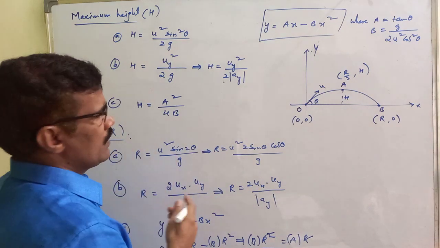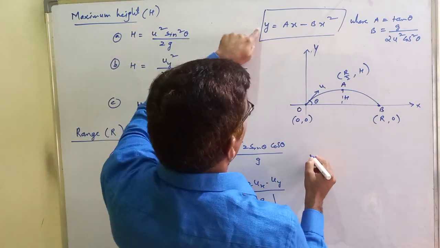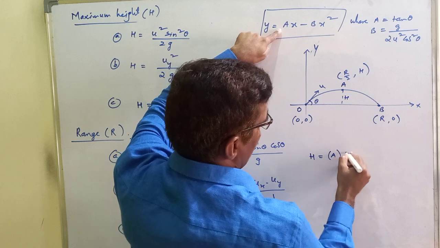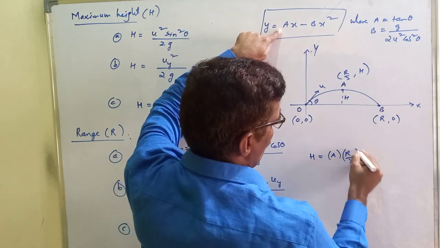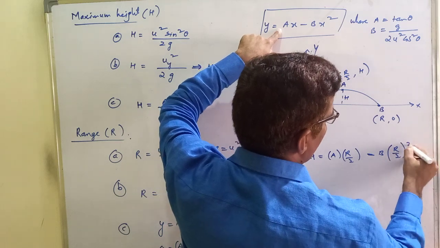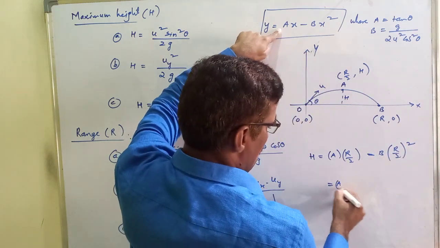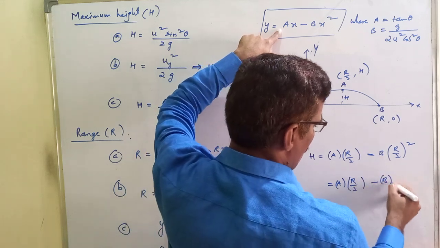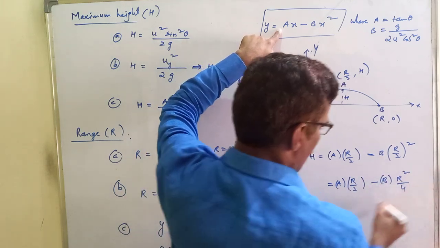Let me check. H is equal to a into R by 2 minus b into R by 2 whole square, so a into R by 2 minus b into R square by 4.